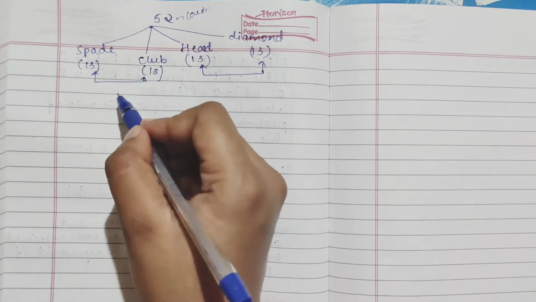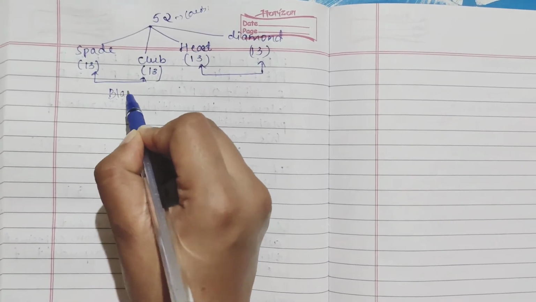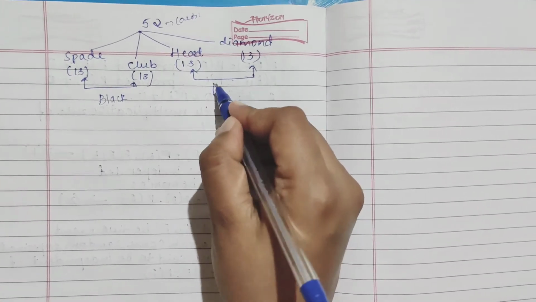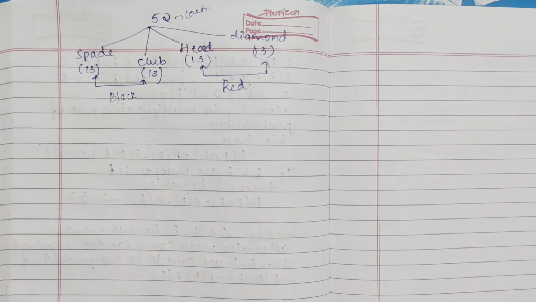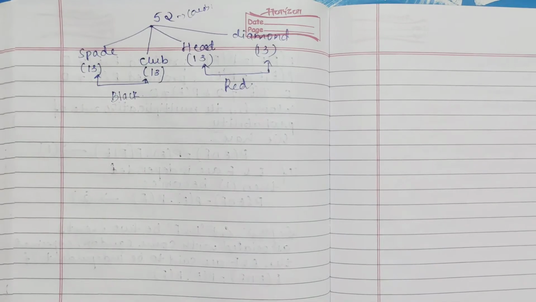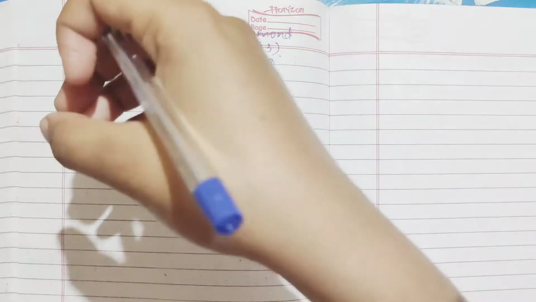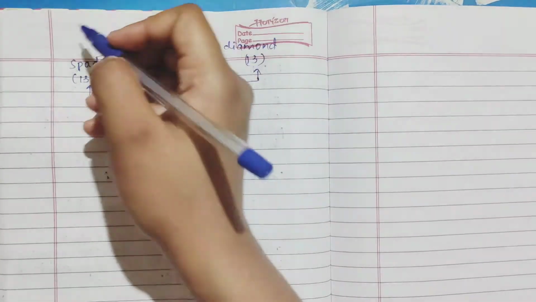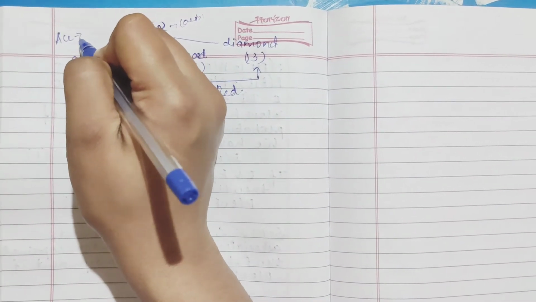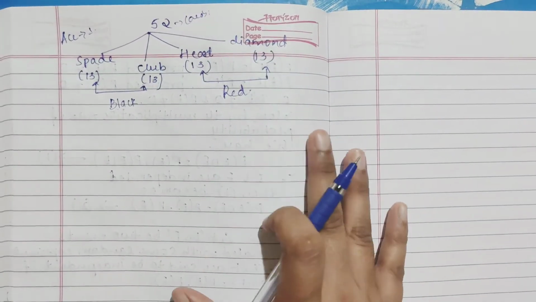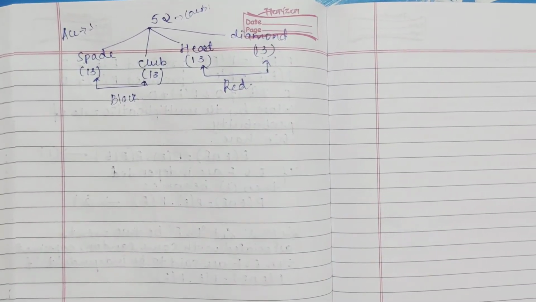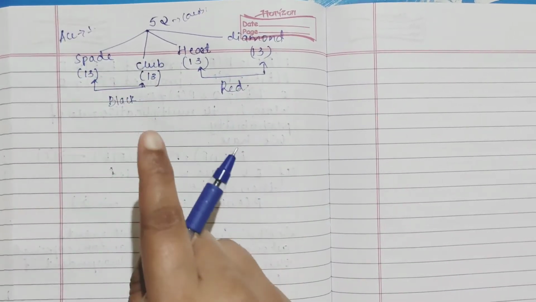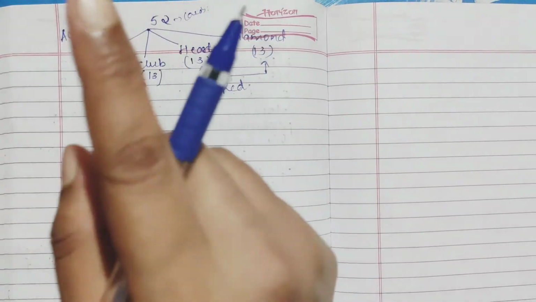Your spade and club will be black cards, and your heart and diamond will be red cards. Now how is it categorized further, you see. Your first card, your number 1 card, is always said to be ace. We say ikka in Hindi, right? That is your first card, that is ace.